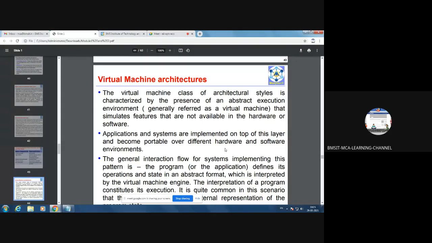Therefore, the virtual machine class of architectural styles is characterized by the presence of an abstract execution environment. That means, what is this VMware doing? It is providing the abstract execution environment, generally referred to as a virtual machine, that simulates features that are not available in the hardware or software. See, by default, your existing hardware or the Windows operating system are not providing the facility to directly install Linux or Macintosh upon that. So that is made possible by the virtual machine, isn't it?